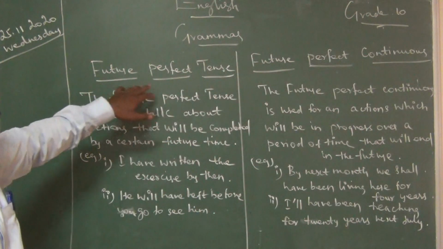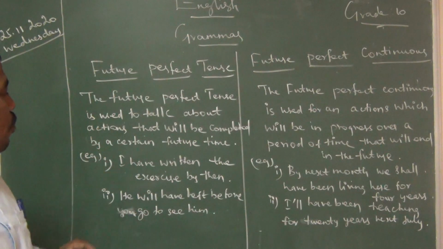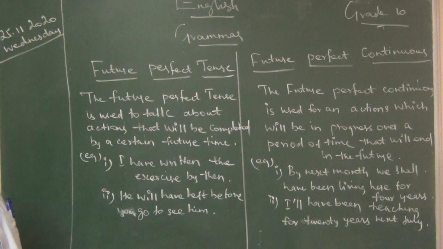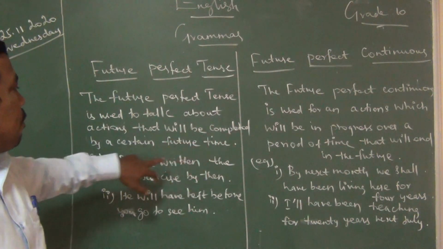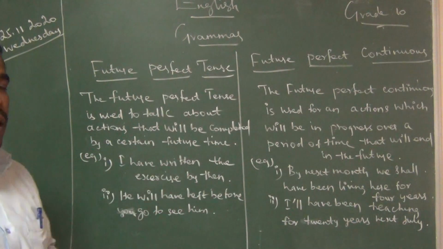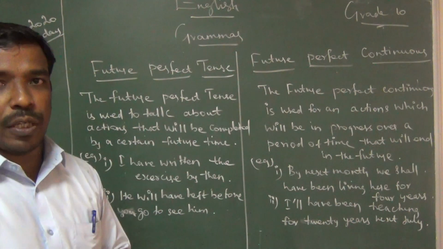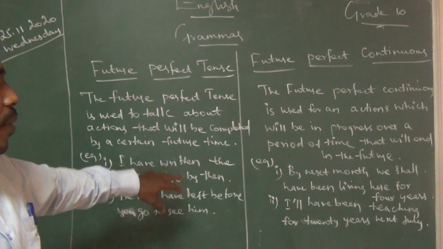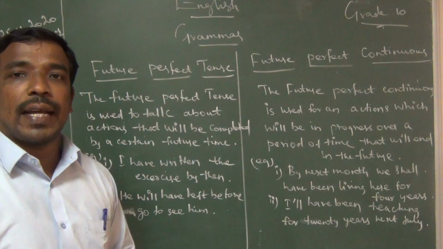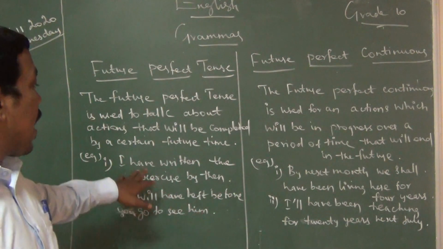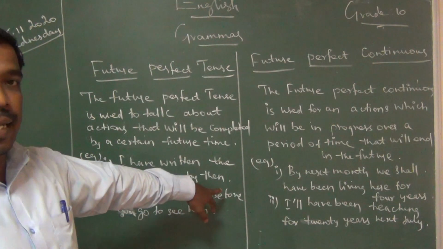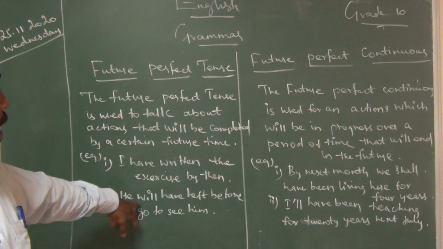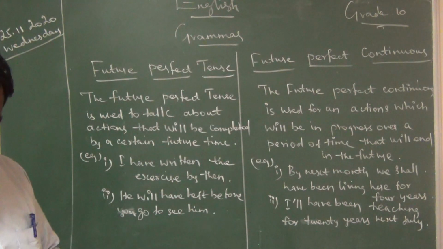What is the future perfect tense? We have only one usage, and it is very important. The future perfect tense is used to talk about actions that will be completed by a certain future time, a completed action in the future. We will say, "I will have written the exercise by then." Sometimes you may ask an excuse from your teacher like that. Another example: "He will have left before you go to see him."